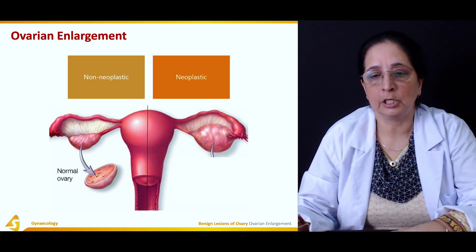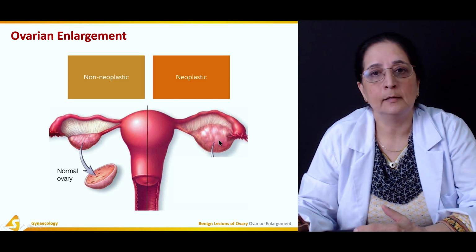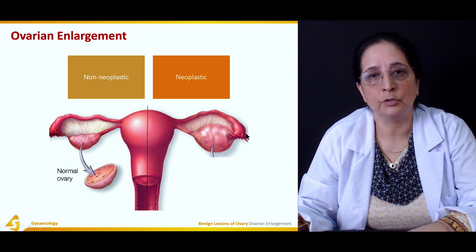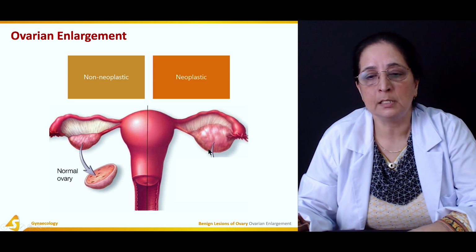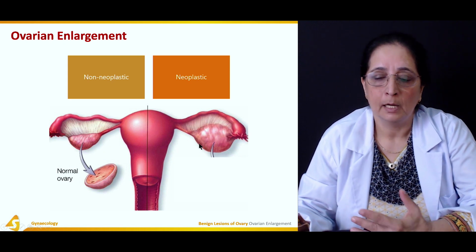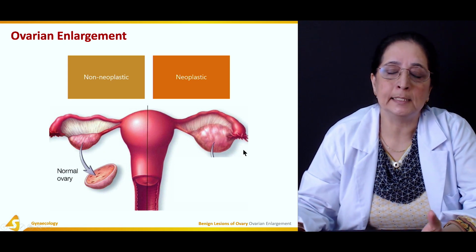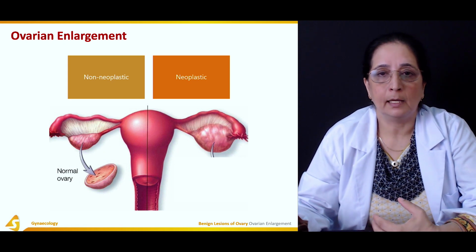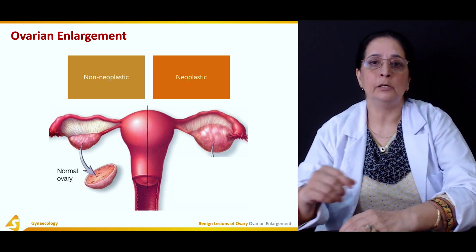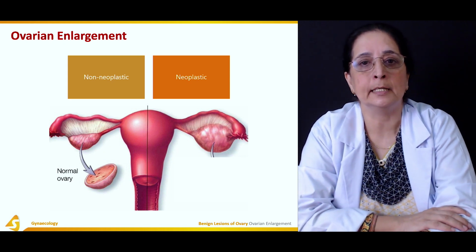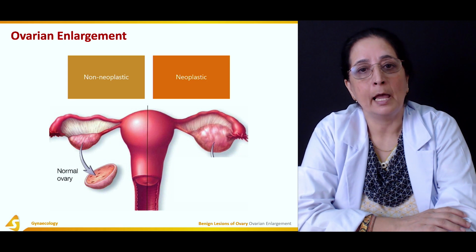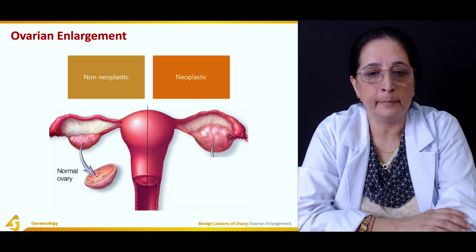So ovaries are very important female organs, and any abnormalities in the ovaries, non-neoplastic or neoplastic, can cause different abnormalities in the female system.